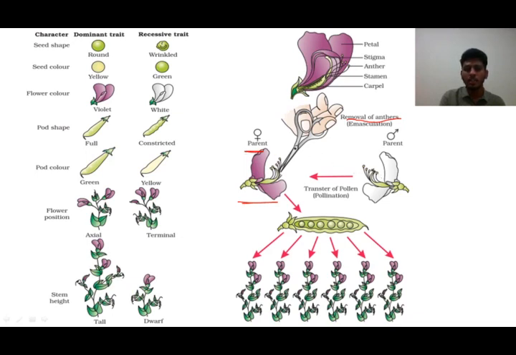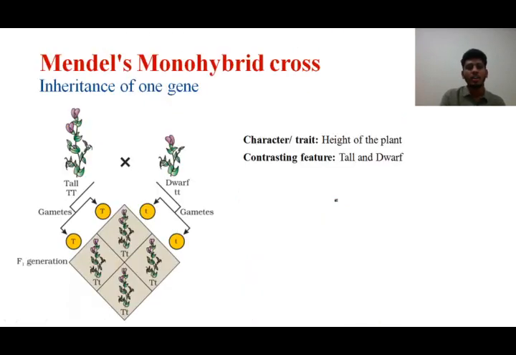From the other flower we take only the pollen grains and dust them onto the stigma of the emasculated flower. Since we are taking only the pollen grains here, we consider this the male parent. The transfer of pollen grains onto the stigma is called pollination. So Mendel took these two steps, emasculation and pollination, for cross fertilization. Next we'll move on to Mendel's monohybrid and dihybrid crosses. First we have Mendel's monohybrid cross.